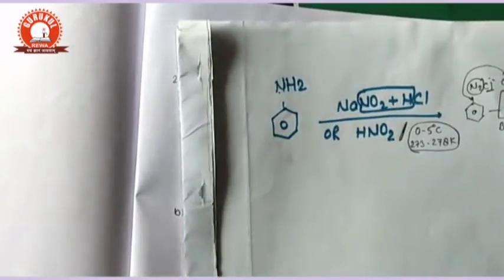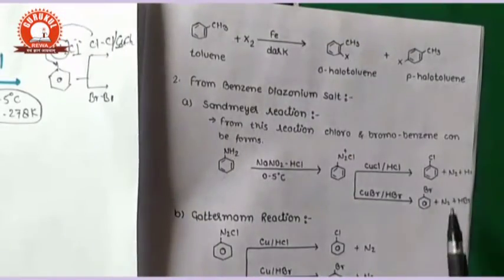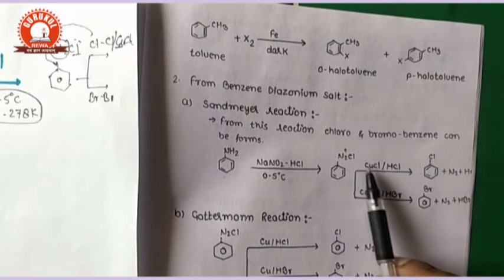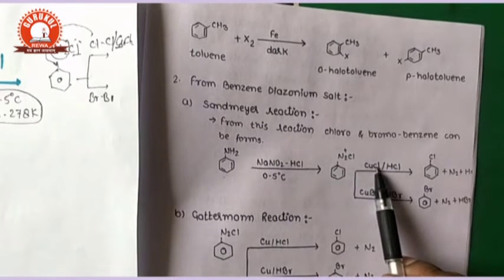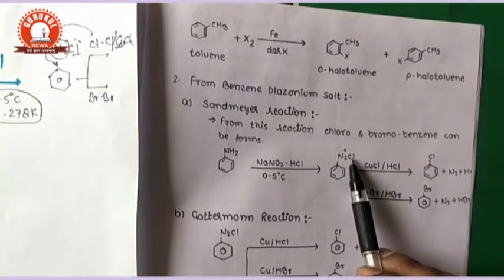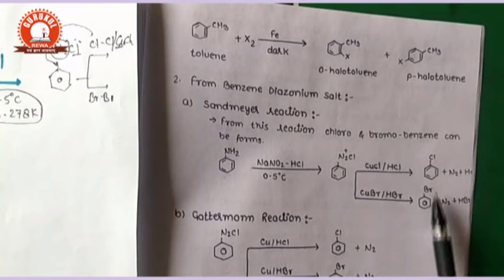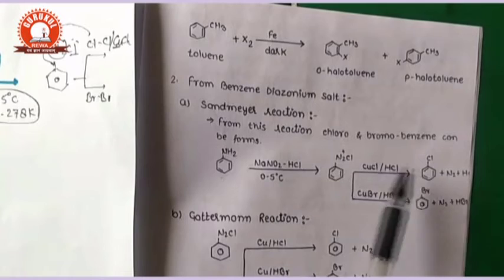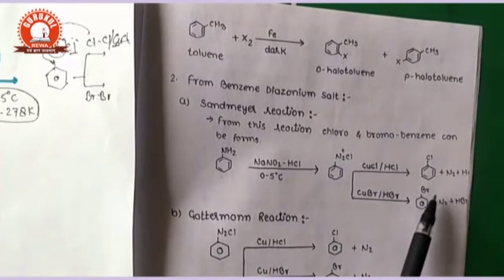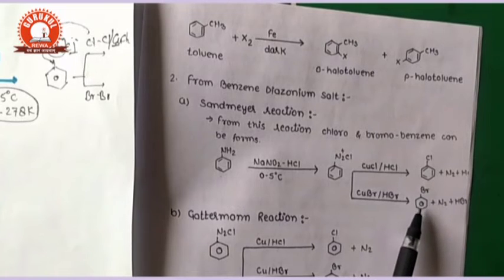If you see the reaction, the Cl will be attached at this carbon. In the same way, bromine will be attached in this part, so there is a formation of bromobenzene, correct? So from this reaction we can form chlorobenzene as well as bromobenzene.